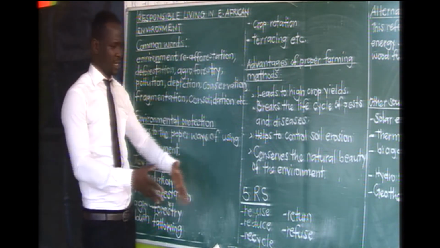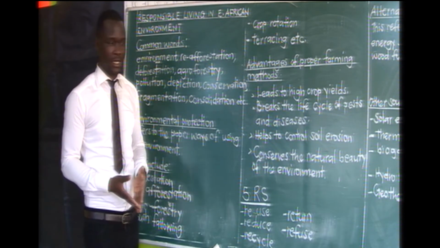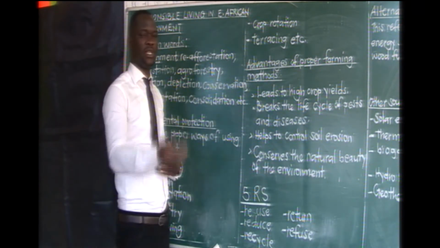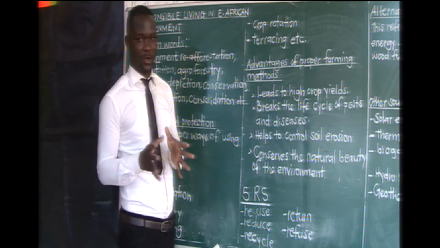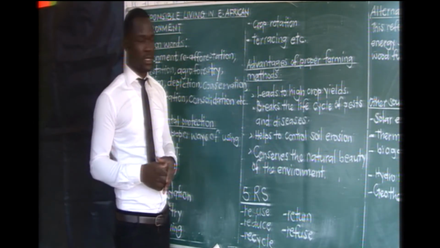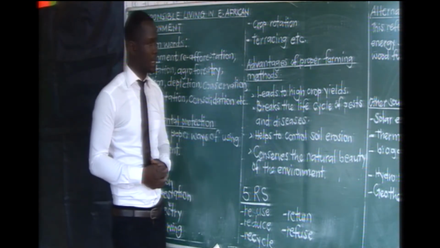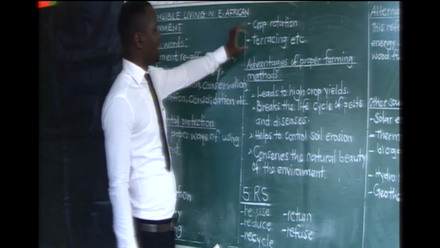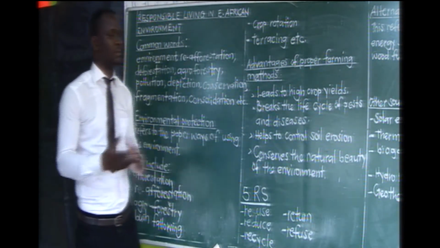For example, if right now you have grown cereals, like millet, you will find that in the next season, a farmer will not again put the cereals, but can bring another type. For example, one can bring legumes. I hope you know what I'm talking about when we talk about legumes. We also call them leguminous crops. Those are crops with root nodules that we know will help in fixing nitrogen into the soil. And by that, it increases the fertility of the soil. So that is crop rotation, growing different crops on the same piece of land.